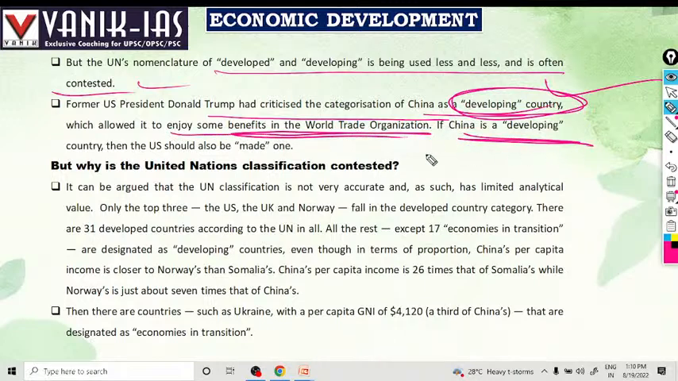If China is a developing country, then the US could also be made a developing country, because he is saying, in the perspective that China is an export hub, exporting various goods and services to the US. It has a trade surplus with the US. That's why, how can it be a developing country? It is a developed country. That is how Donald Trump is trying to pressurize it. But why is the United Nations classification contested?